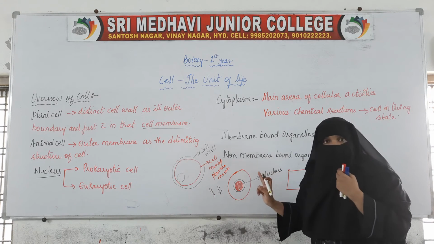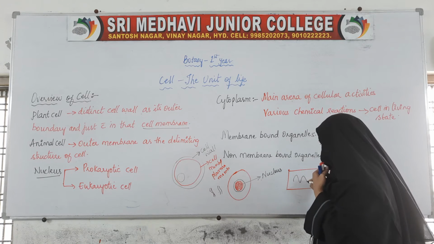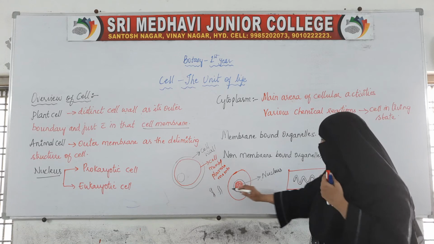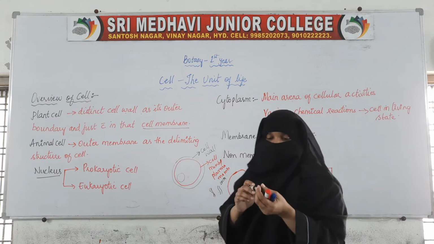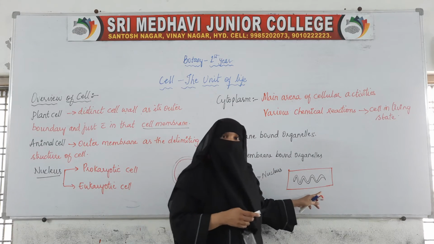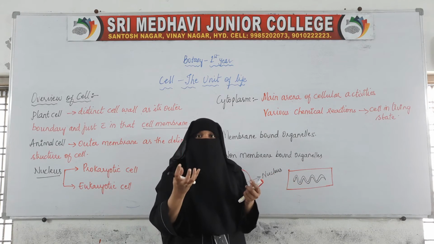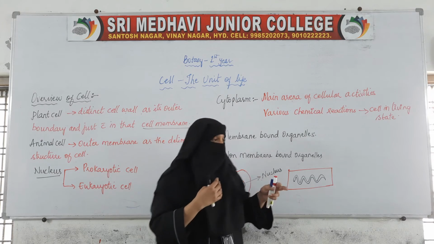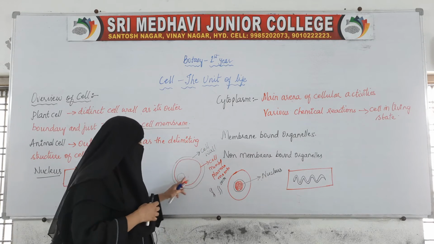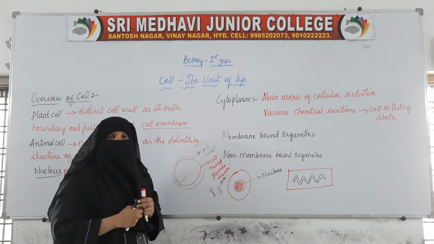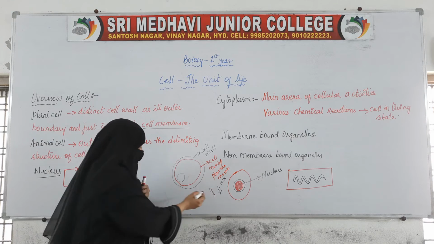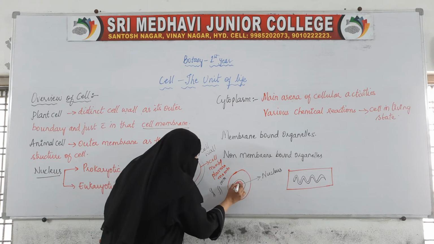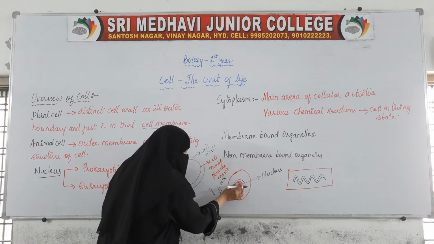But as it is a living cell, instead of a nucleus, only genetic material will be present. Genetic material, that is the DNA, will be present. DNA will be present, but it is not enclosed inside the nucleus. Whereas in the eukaryotic cell, the plant and animal cell, both of these are examples of eukaryotic cells. In this eukaryotic cell, the genetic material is present inside this nucleus, the stained one.